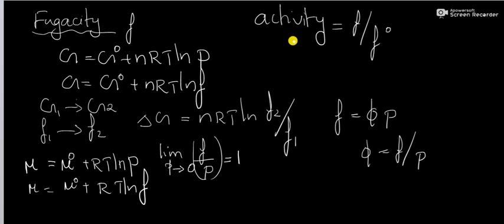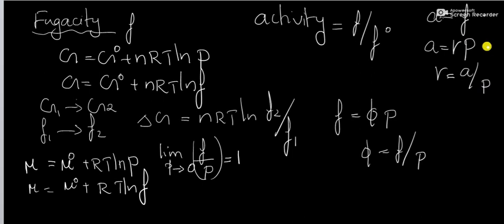So, for a real gas, activity is equal to F. The activity of a real gas is given by activity is equal to gamma into P, where gamma is a dimensionless constant called the activity coefficient. Then the activity coefficient gamma is equal to A divided by P. That is, the activity coefficient of a gas is the ratio of its activity to pressure.